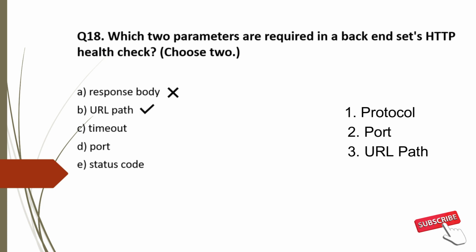So option A is incorrect. Option B is correct. Option C timeout is incorrect. Option D port is correct. And the last option status code is also incorrect. So the correct options for question 18 are option B and D.